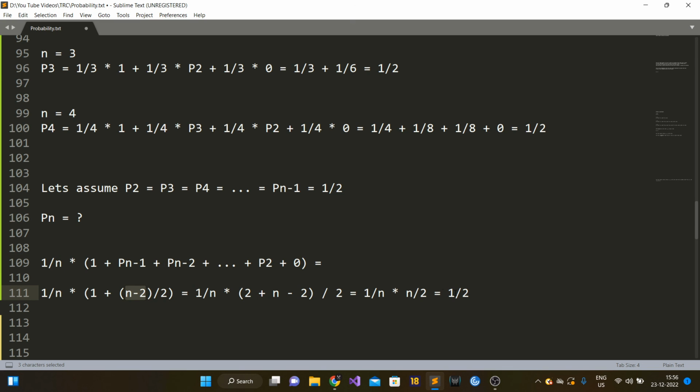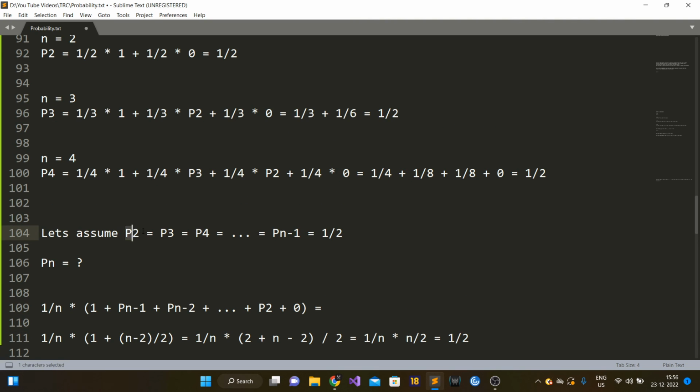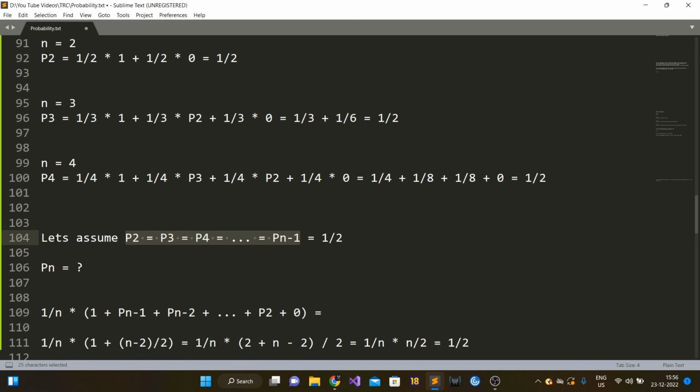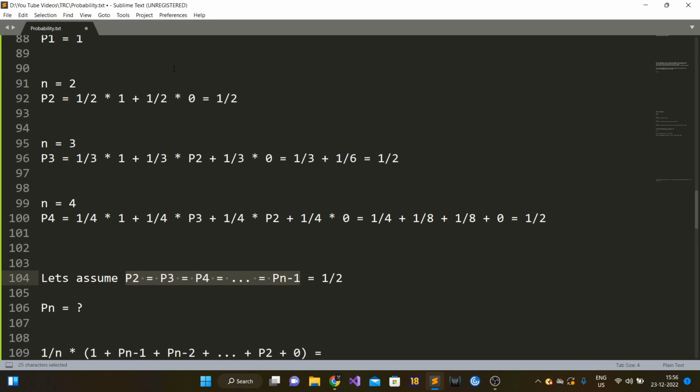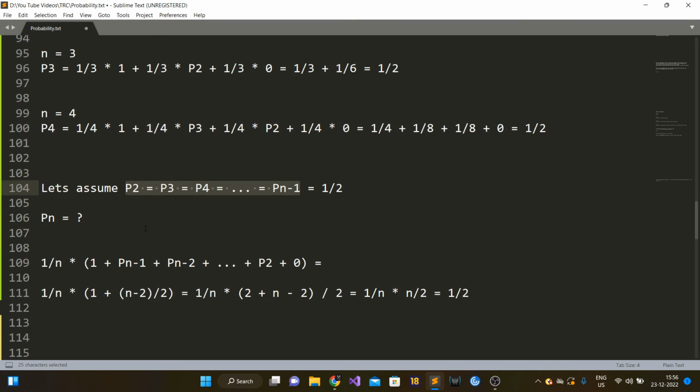So you can see that Pn comes out to be 1 by 2, based on the assumption that all of P2, P3, P4 until P(n minus 1) were 1 by 2. And we had already computed that P2, P3, P4 are all 1 by 2. So by the principle of mathematical induction, we can say that P5, P6 until Pn are all 1 by 2. Hence the answer for our original problem is also 1 by 2.